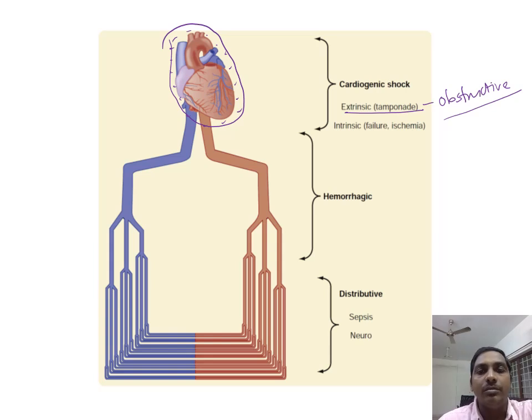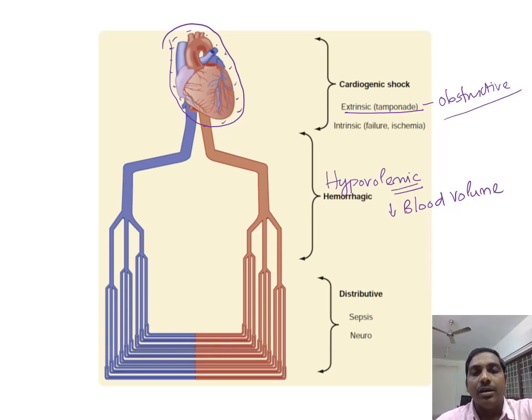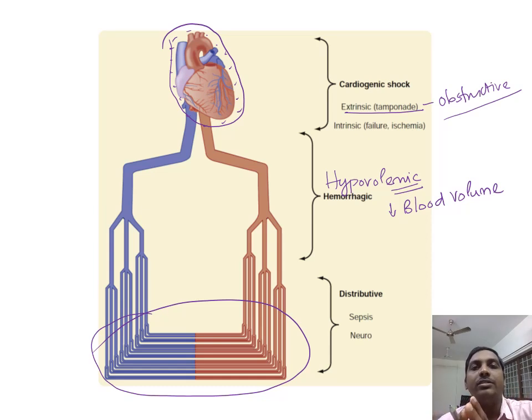The other variety is hemorrhagic or hypovolemic shock. Hypovolemic shock is nothing but decreased blood volume, or decreased intravascular volume. And finally distributive shock, wherein there will be vasodilatation in the capillary regions. So there will be decreased return to the heart as well as decreased entry to the organs. So the entire blood pool will be pooled in the organs, it will not reach the heart. So that is called distributive shock.